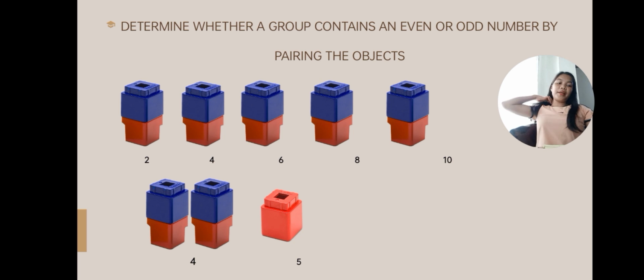Kung may jowa ka man ngayon, then isa sa inyo ay may sabit, matatawag kayong odd numbers. Pero kapag loyal kayo sa isa't isa, then kayo ay even numbers.